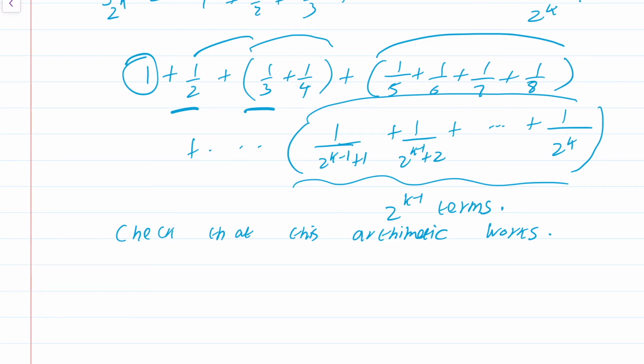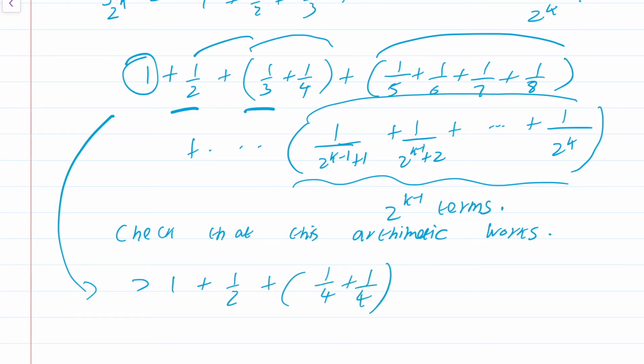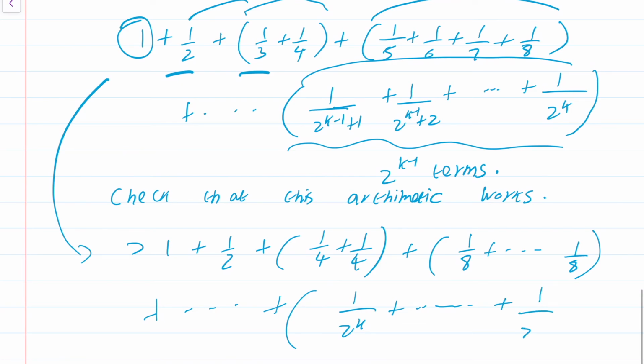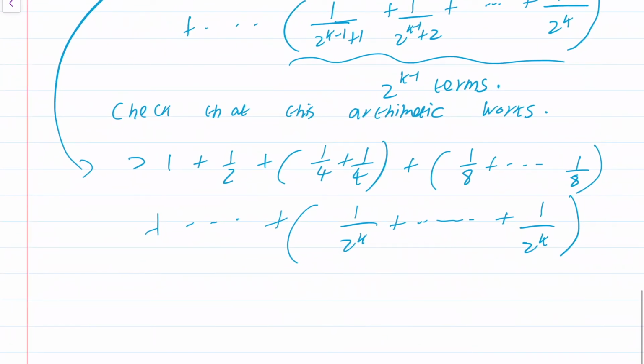That means I want to increase the denominator, and it should be fairly easy to guess the next step. It's 1 plus a half plus 1 by 4 plus 1 by 4, I'm increasing the denominators, plus 1 by 8 plus dot dot dot 1 by 8, 4 terms, plus dot dot dot plus 1 by 2 power k plus dot dot dot 1 by 2 power k, 2 power k minus 1 terms.